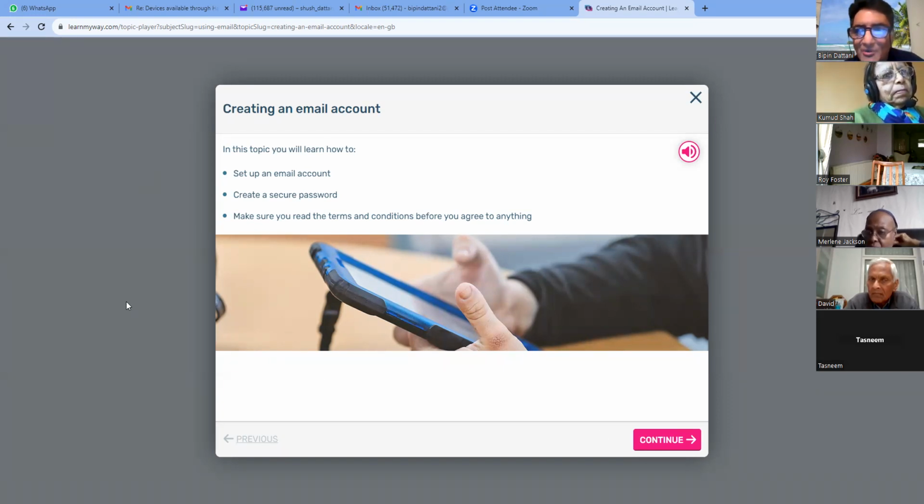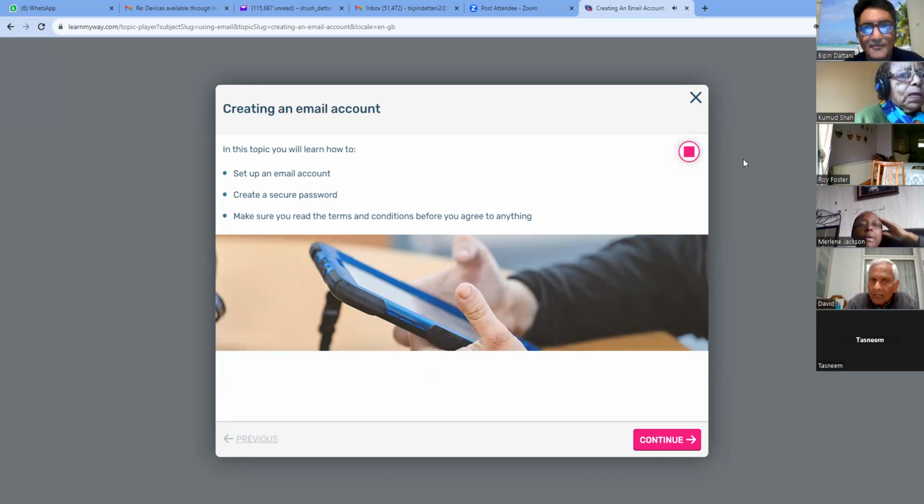But before I press the continue button, I want to show you something else. Suppose you had problems with your eyesight. Suppose you found it difficult to read that because it's just too blurry or something like that because your eyesight is not good. Then Good Things Foundation have put this little symbol on Learn My Way. When you click that symbol, it'll read whatever is on the page for you. Okay, I like to read myself because it stops me falling asleep. But if you have difficulties reading it, then there is a way. Let me demonstrate. So I'll now click this and it'll read it for you. Here we go.